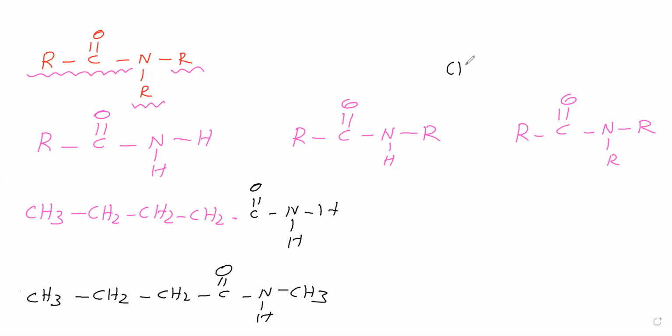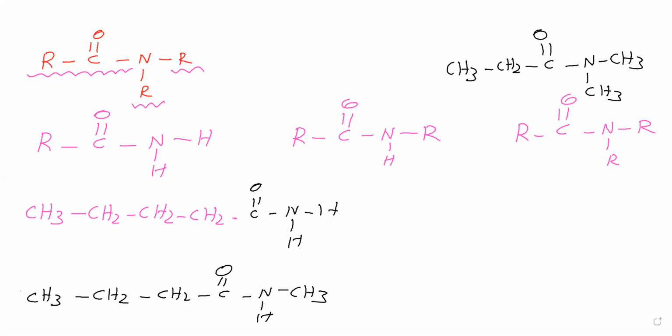Next is CH3, CH2, CO, N, CH3, CH3. CON is there, therefore it is an amide. This N is having two methyl groups. This N is not having hydrogens. Since this N is not having hydrogens, this is a tertiary amide, we can say.